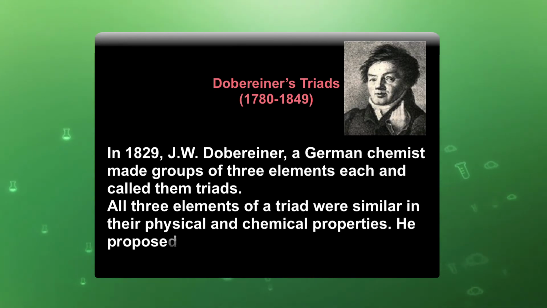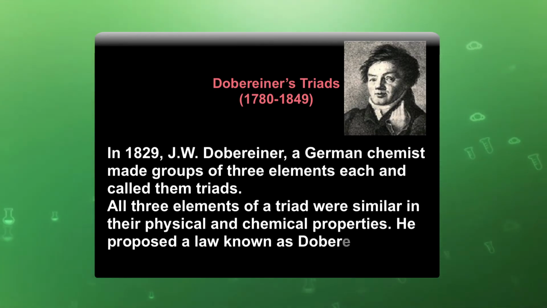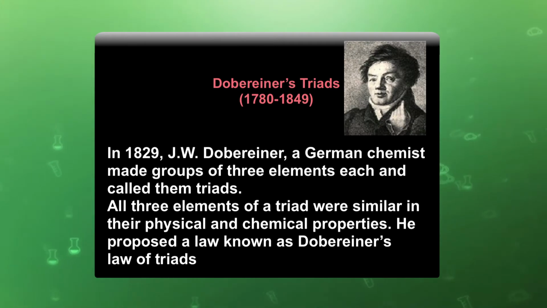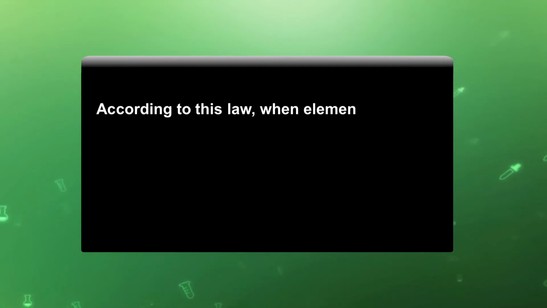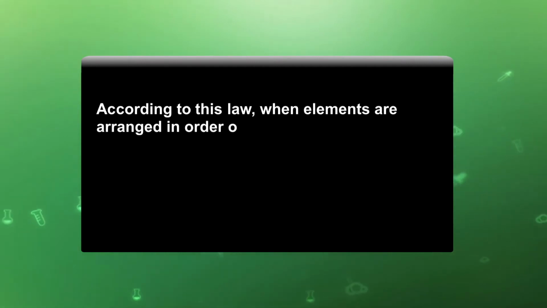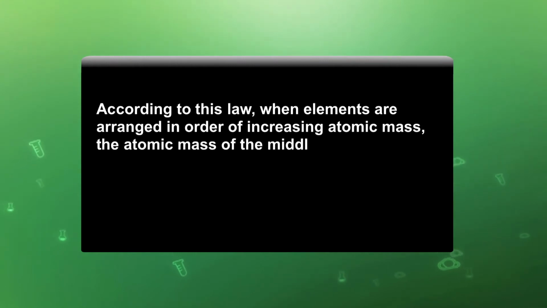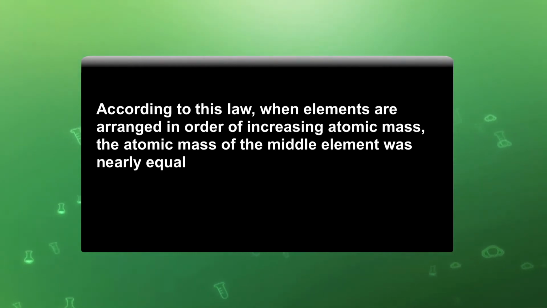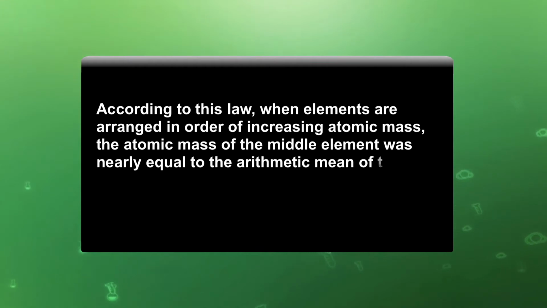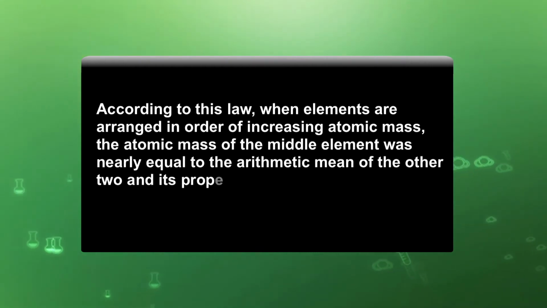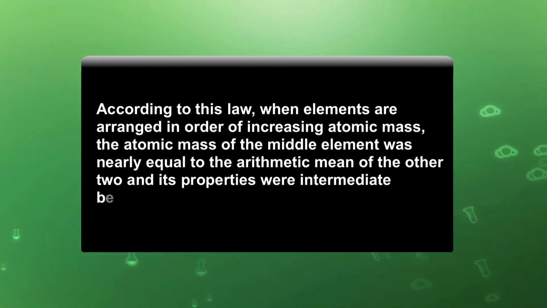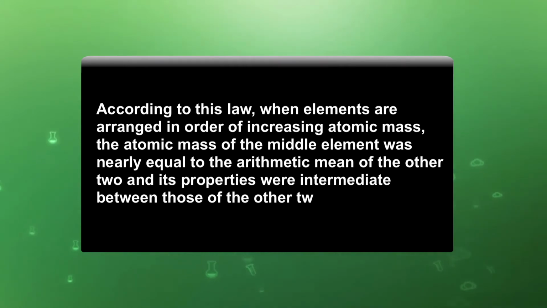He proposed a law known as Dobereiner's law of triads. According to this law, when elements are arranged in order of increasing atomic masses, the atomic mass of the middle element was nearly equal to the arithmetic mean of the other 2, and its properties were intermediate between those of the other 2 elements.